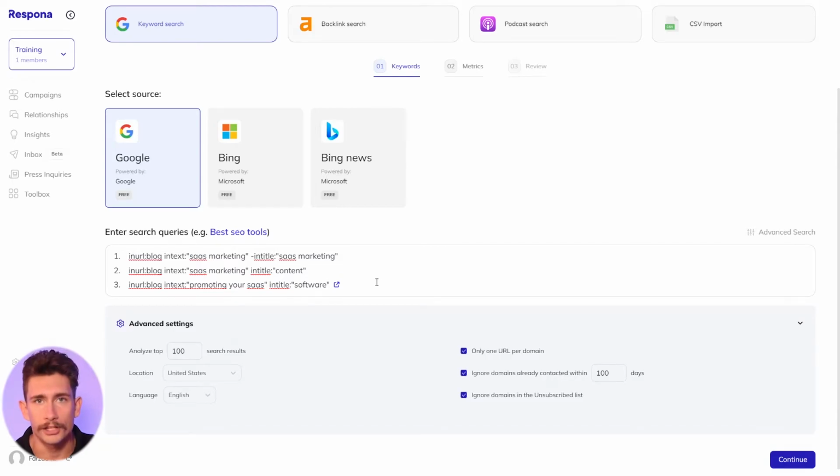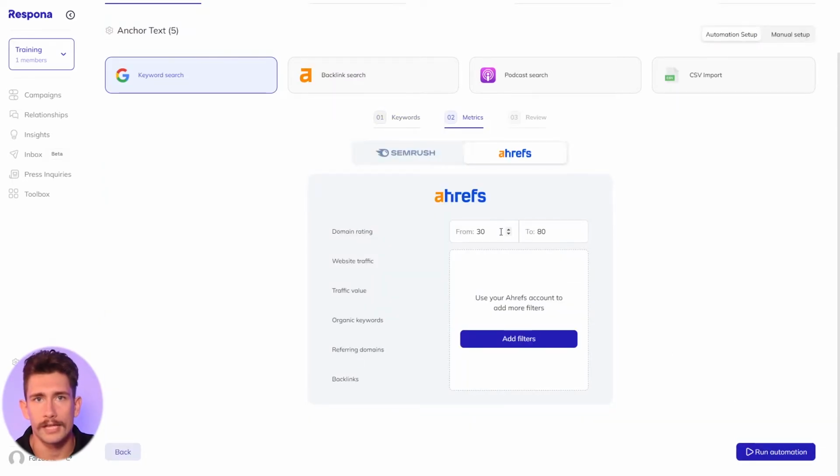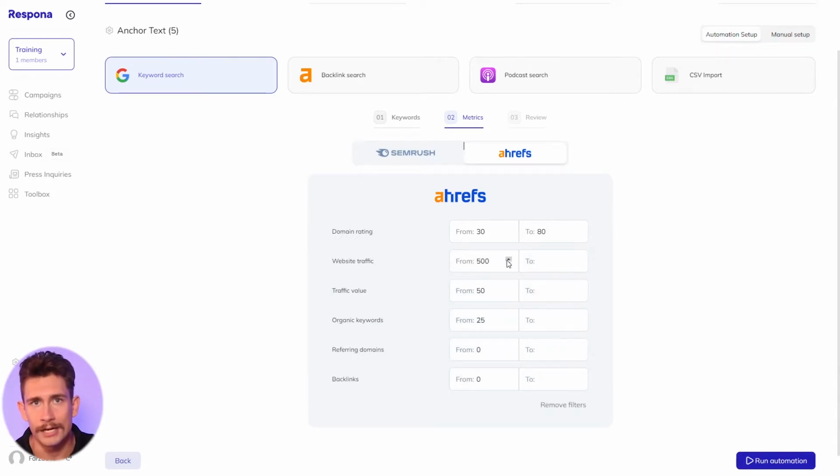Before we launch the automation, we will set up some simple filters so that we're reaching out to high quality blog posts that actually get some traffic. Again, we're going to use the Ahrefs metrics. Now we are ready to launch the automation. Go ahead and click Run Automation in the bottom right corner.